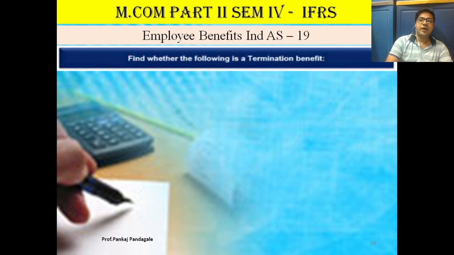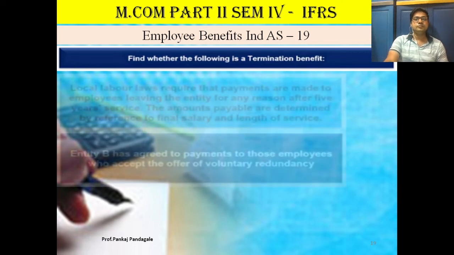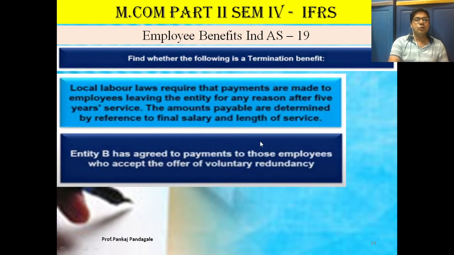Now we should find out whether the following is a termination benefit. Local labor law requires that payments are made to employees leaving the entity for any reason after 5 years of service. The amount payable is determined by reference to the final salary and the length of service. Is it a termination benefit?